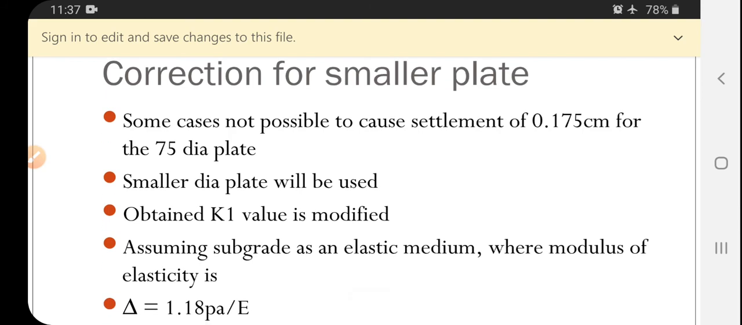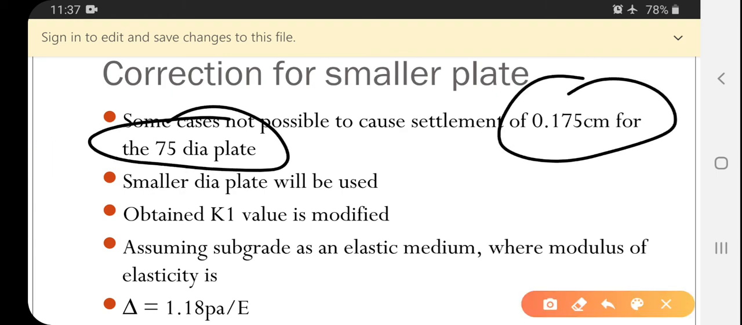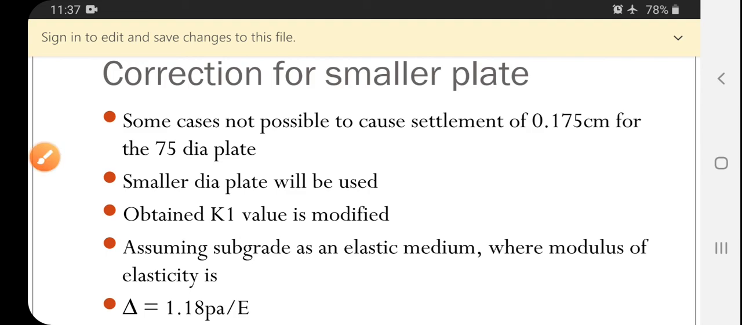In some cases it is not possible to cause a settlement of 0.175 mm for 75 mm diameter plates. In such cases, smaller diameter plates will be used, and the K1 value obtained is modified.